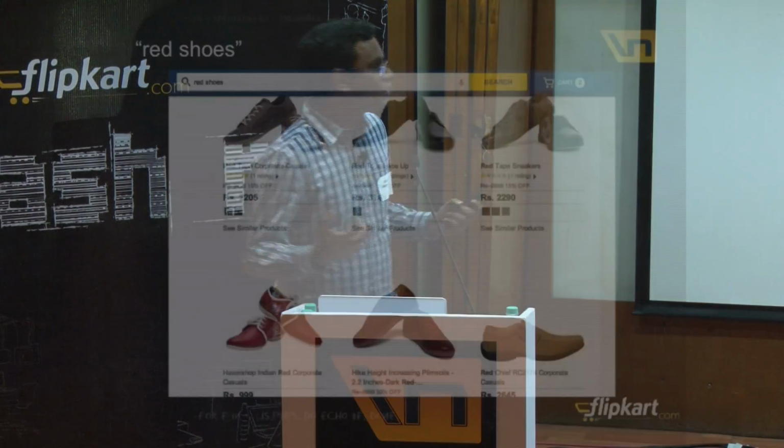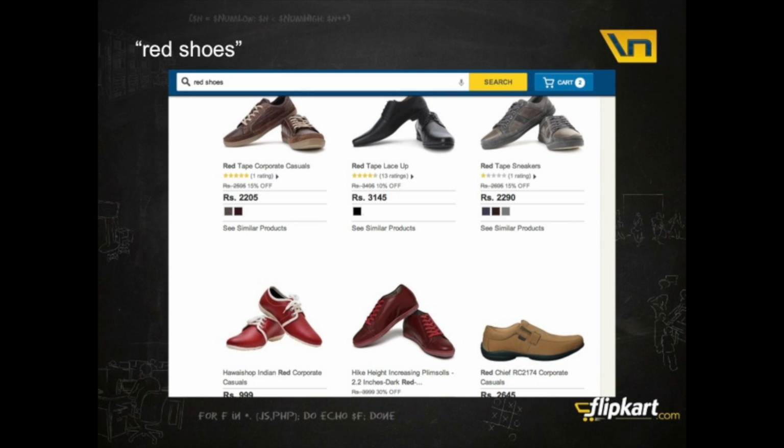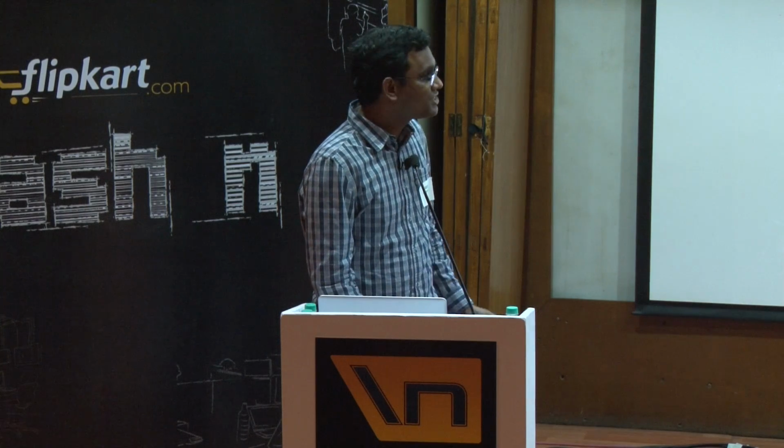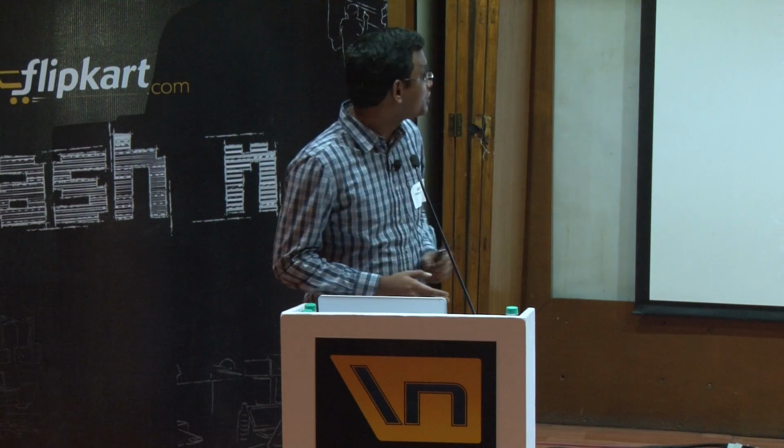Take the example of a search called red shoes. When someone searches for red shoes, they're probably looking for shoes that are red in color. But if we just go the traditional route of finding products which mention those words, we get back results like that. There are a couple of products there which are red in color, but just about. The rest of them are from the brand Red Tape, just because they have the word red in their title, which we usually consider to be very important, so we have returned them. But if we had understood this query better, we would have done a much better job.